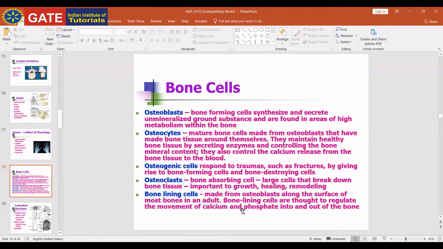The human skeleton is divided into the axial skeleton and the appendicular skeleton. The axial skeleton is formed by the vertebral column, rib cage, and skull. The appendicular skeleton is attached to the axial skeleton and is formed by two girdles: one is the pelvic girdle and the other is the pectoral girdle. You can say that it is the bones of the upper and lower limbs.